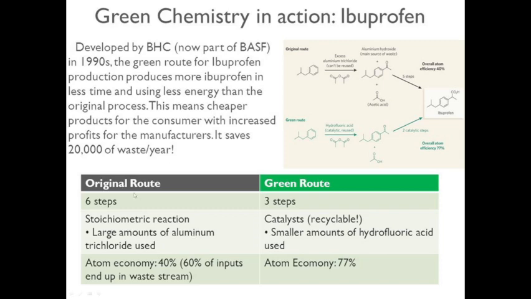Now just a comparison of the original route and the green synthesis route. The original route takes 6 steps, here it takes 3 steps. The original is a stoichiometric reaction, that means they are not using any catalyst, only the stoichiometry of the reactants is maintained. Here this is a catalyst, and the catalyst can be recycled. A large amount of aluminum trichloride is used in the original route, while here a small amount of hydrofluoric acid is used. The atom economy there is just 40%, that means 60% is waste. Here the atom economy is 77%, that means only 23% waste.